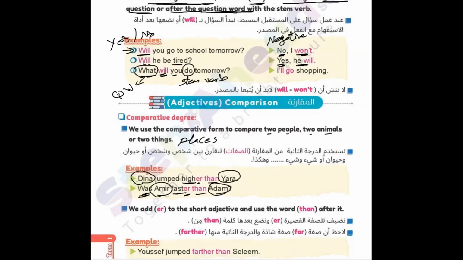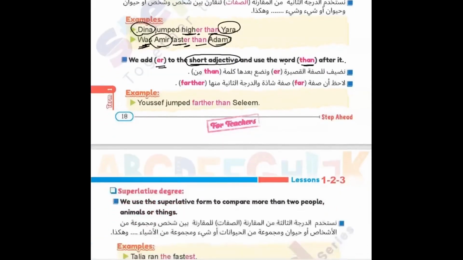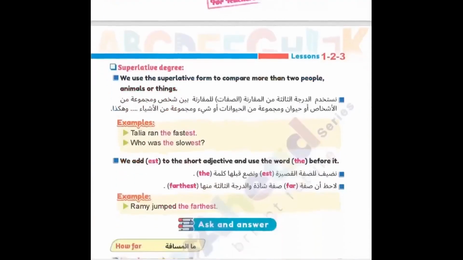The next part here tells you about the rules. We add er to the short adjective. Can you see we speak about short adjectives because we have other rules for long adjectives. Short adjective, and use the word than after it. Okay, example, Yusuf jumped farther than Salim. So the adjective here is with er than, and the comparison is between Yusuf and Salim.